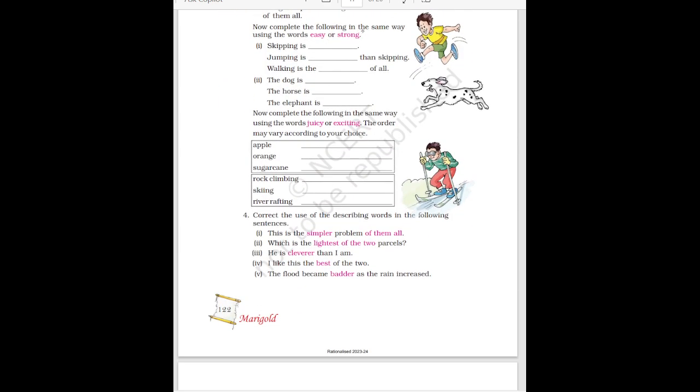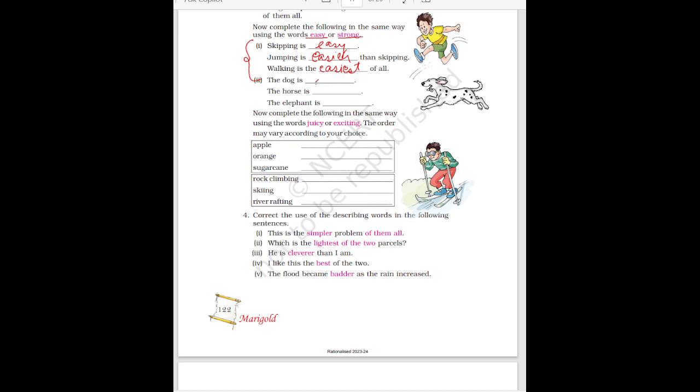Now complete the following in the same way using the words easy or strong. Here two words are given. You have to fill this. Skipping is easy. Simple word. Jumping is easier. Easier than skipping. Now you are comparing jumping with skipping, so when you are comparing, you will use er. Walking is the easiest. Easiest of all. When you are comparing three things, then you will use est.